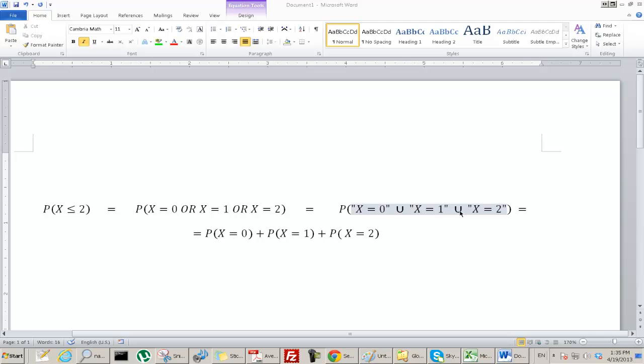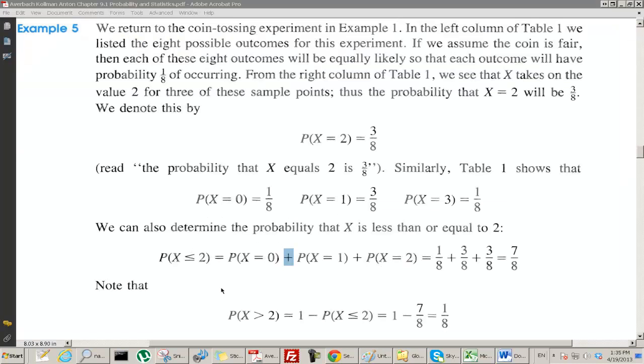Now, why can I change these from union to plus? Because these are all mutually exclusive, right? If x equals 0, then x cannot equal 1. x equals 0 means that you got no heads, and that doesn't happen if you got one head, and vice versa. So these are mutually exclusive, and I can change union to plus, which is what they had there. And we already figured out what these are.